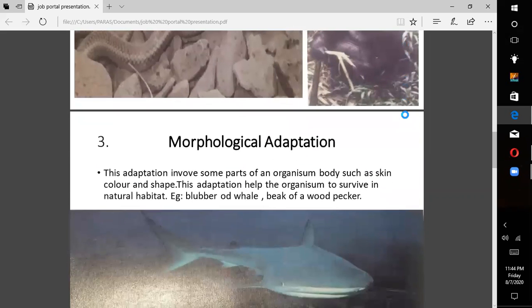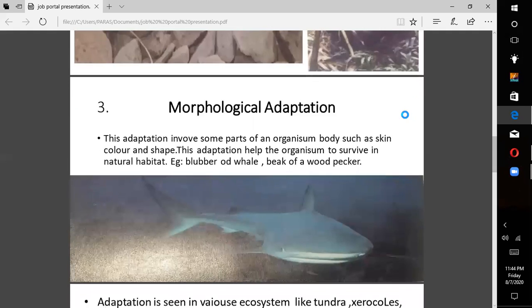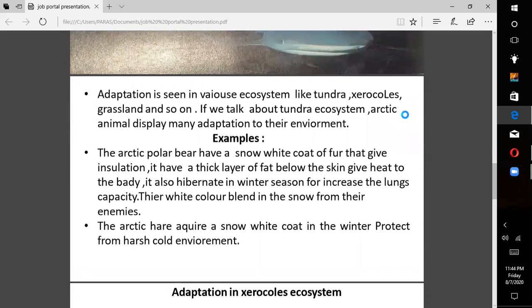The third point is morphological adaptation. This adaptation involves some parts of an organism's body such as skin color and shape. This adaptation helps the organism to survive in its natural habitat. Examples are the blubber of a whale and the beak of a woodpecker. Now, adaptation is seen in various ecosystems like the tundra ecosystem, xeric ecosystem, and grassland zone.